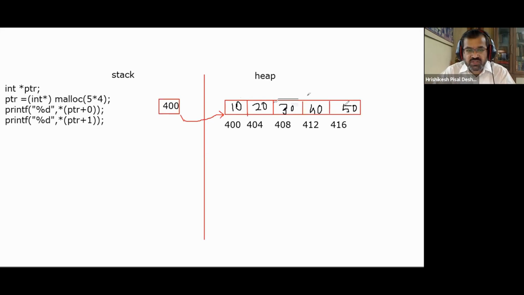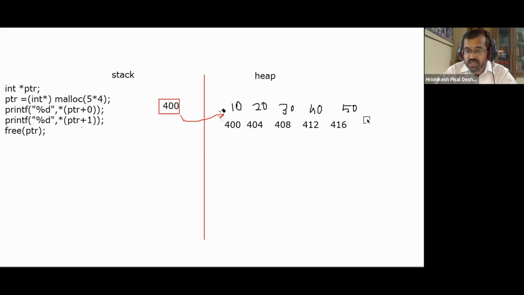In that case, we have to say free ptr. The moment you say free ptr, let's go back to this. After carrying out these operations, now if I say free ptr, what's going to happen? ptr is pointing to address 400. Starting from address 400, there are 20 bytes of memory which have been allocated. Keep in mind, this entire block of 20 bytes will get released. And what you see right now is exactly what will happen.